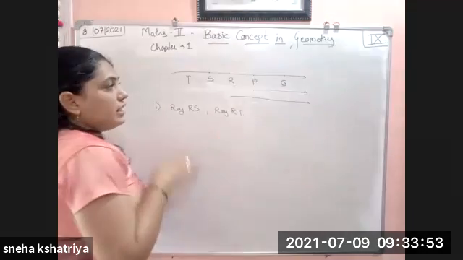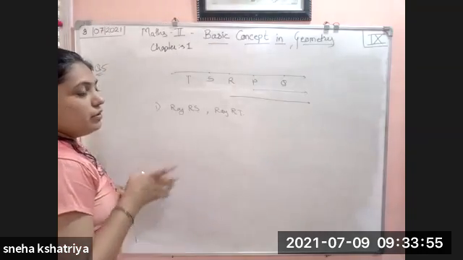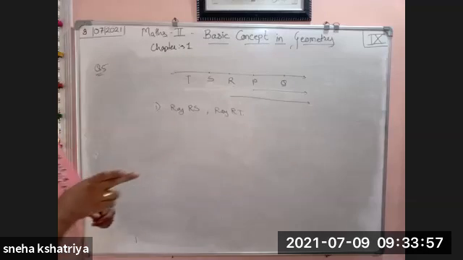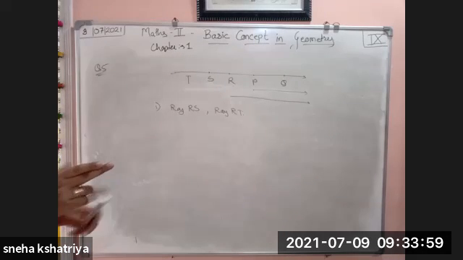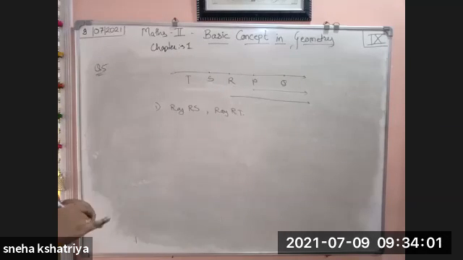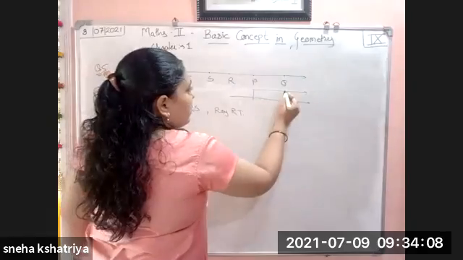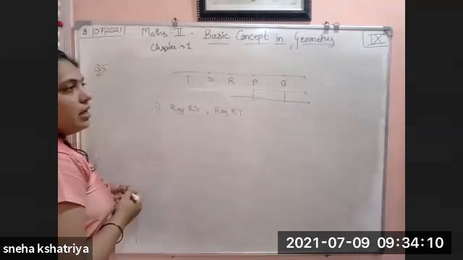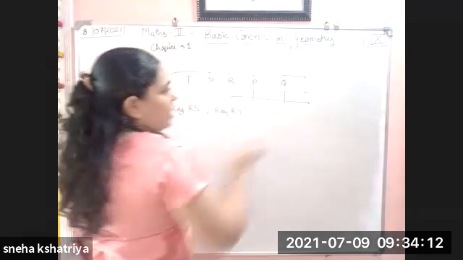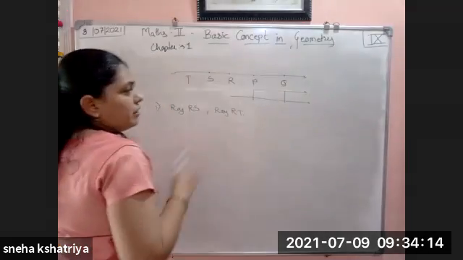Now what is the intersection of these two rays? Intersection means the common part, not the union. In union we add all the things, but we have to find only the intersection part. If you see the intersection part, this much part is common.